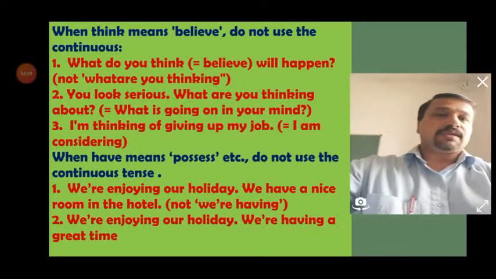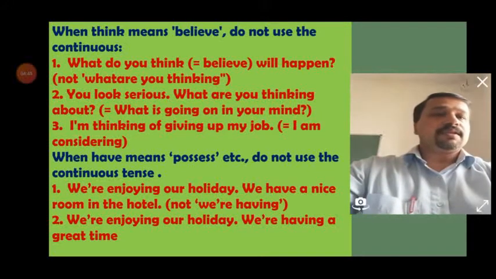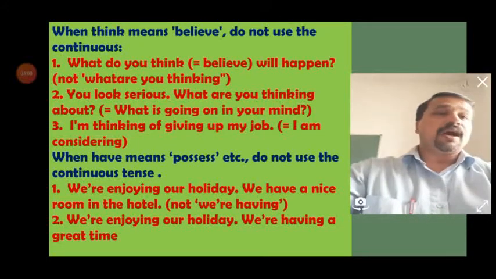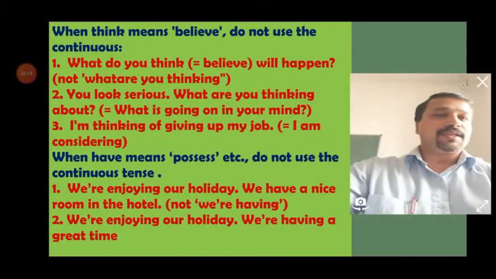If you take the case of the verb have, it usually means possess. That shows ownership. For example, "We are enjoying our holiday. We have a nice room in the hotel." So "have a nice room" means we possess. It cannot be said that "we are having a nice room." "We are having our room" would mean we are eating it, or we are enjoying it. That means you are enjoying being inside the room. Otherwise, it can be that you are eating the room. So these are the two other meanings for having.